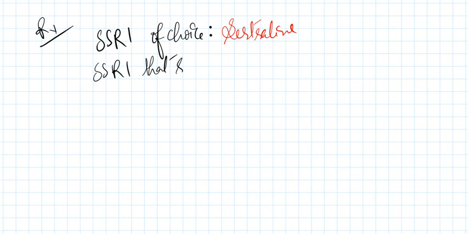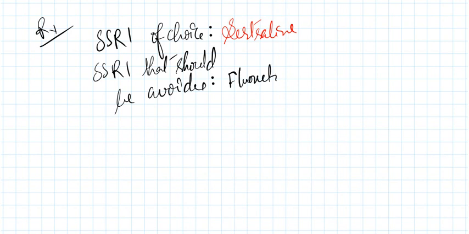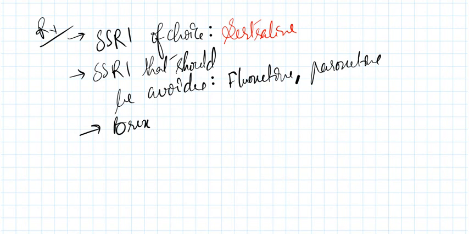Can anyone tell? The first one is fluoxetine. The second one is paroxetine. And one more drug, sorry, I just misrepresented the name earlier. It is brexanolone.